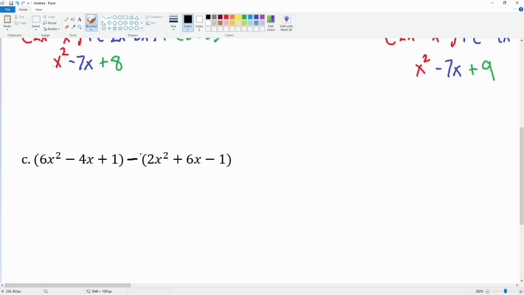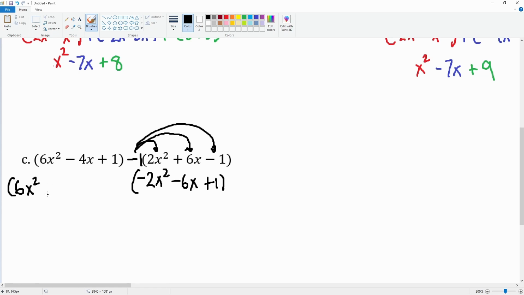Again, there's this negative 1 in front of the second term, so let's distribute. Negative 1 times 2x, negative 2x squared. Negative 1 times 6x, negative 6x. Negative 1 times negative 1, this becomes a positive 1. Nothing happens to the first polynomial, so it becomes 6x squared minus 4x plus 1. And this turns into an addition problem because we distribute that negative 1.